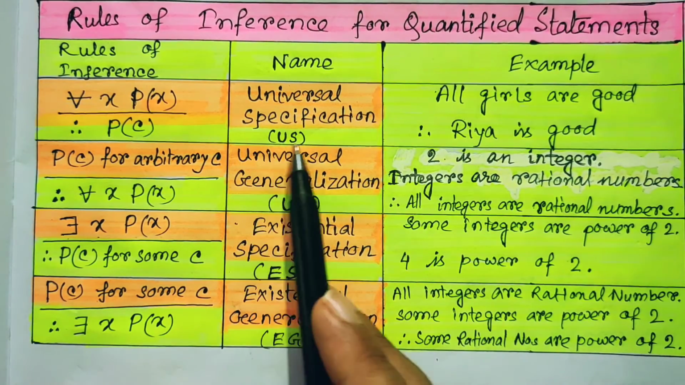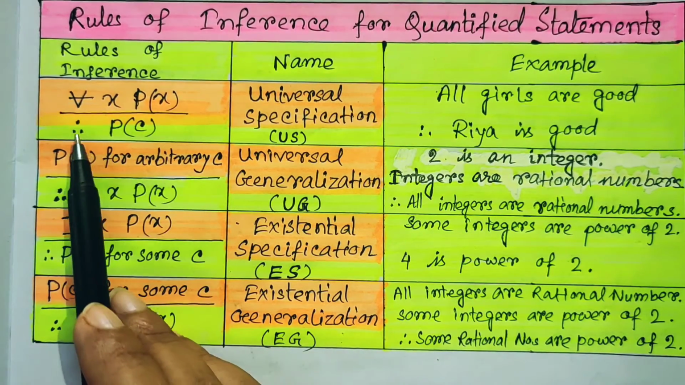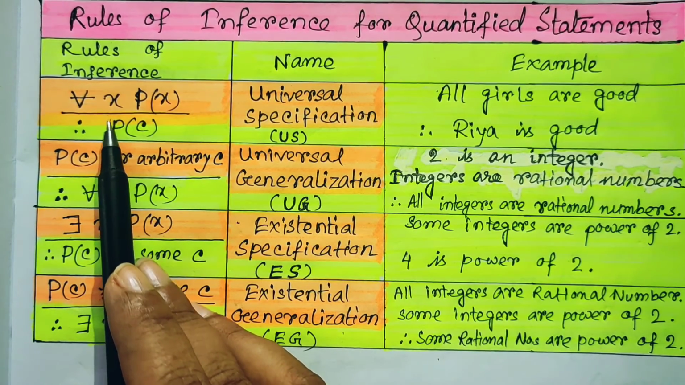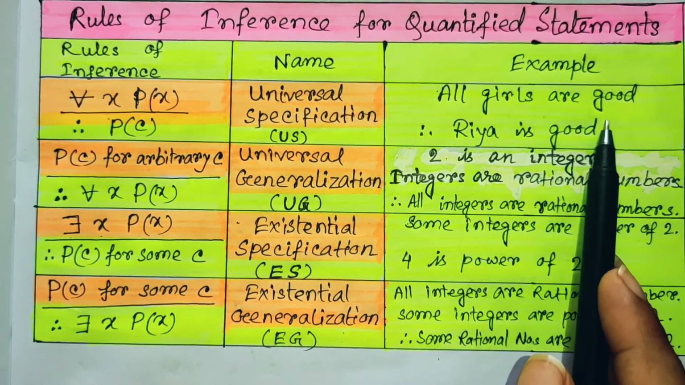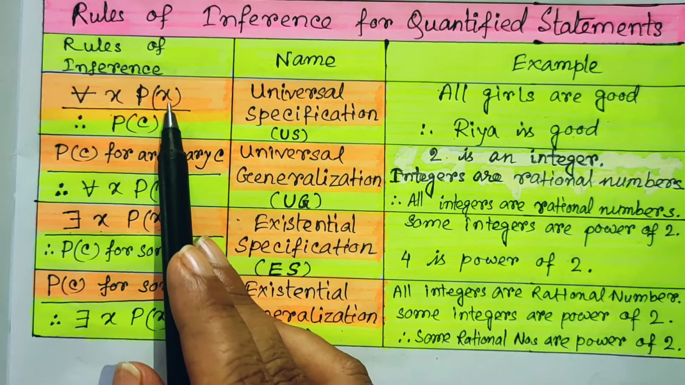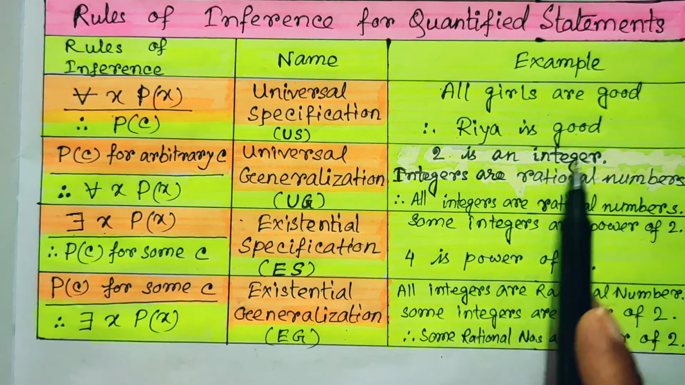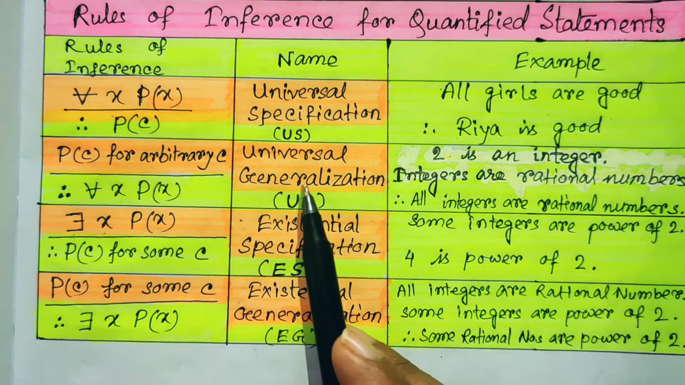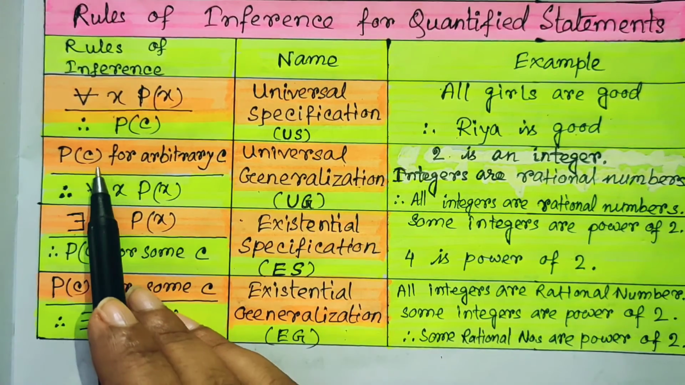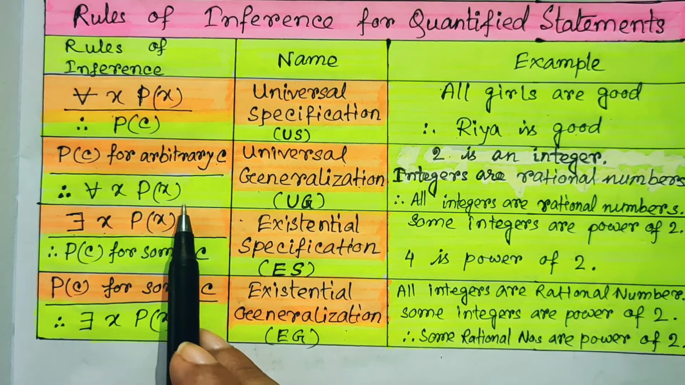For universal specification, it is for all x, P(x), and it should conclude P(c), where c is a particular value of x. For example, we can say all girls are good, therefore Ria is good. So all girls are good is represented by this one, and its conclusion is Ria is good because Ria is a girl. Now the second rule is universal generalization, and it is P(c) for arbitrary c, which will conclude for all x, P(x).